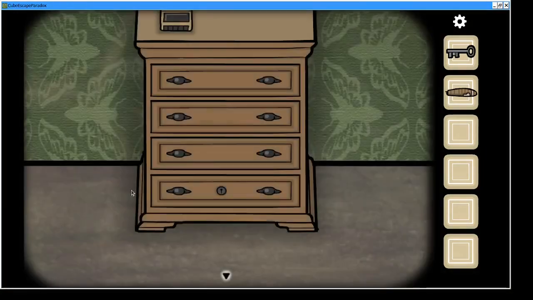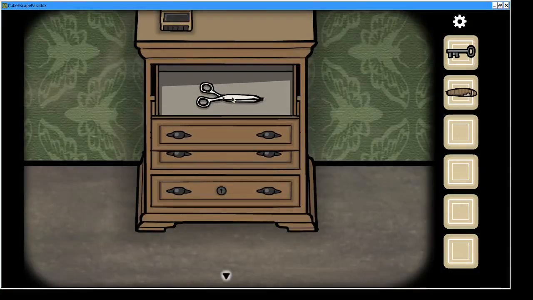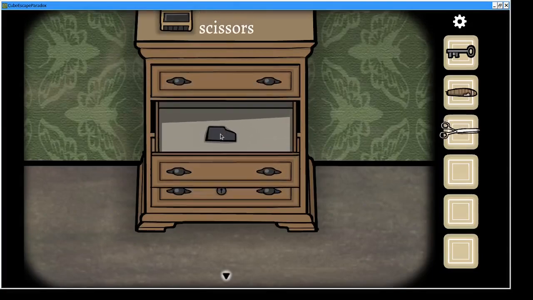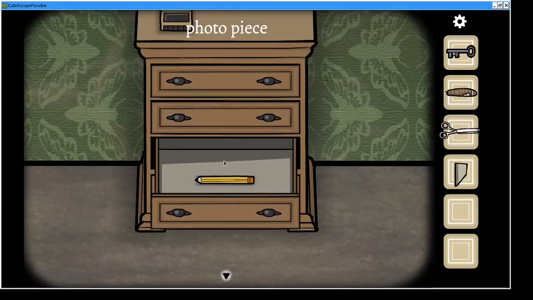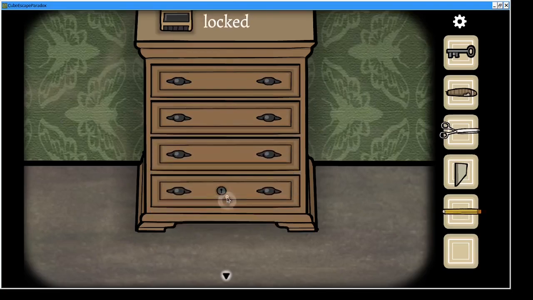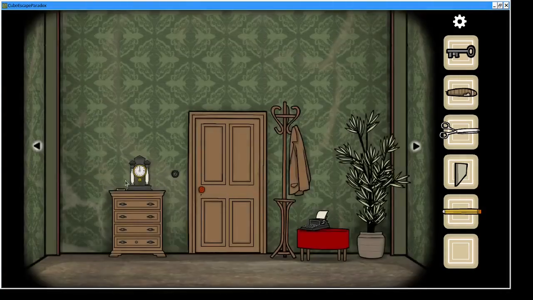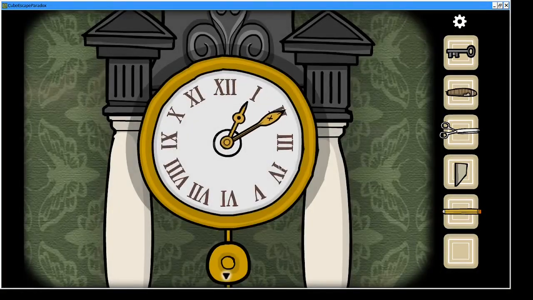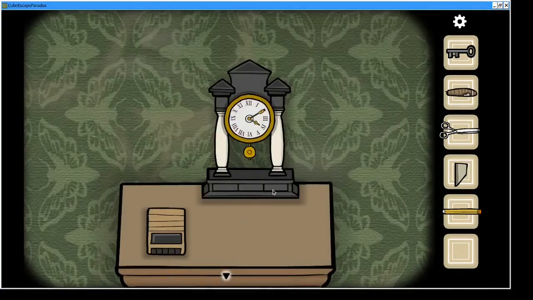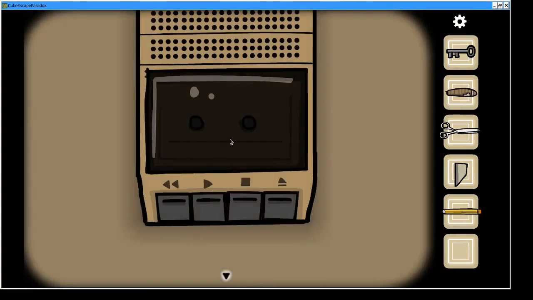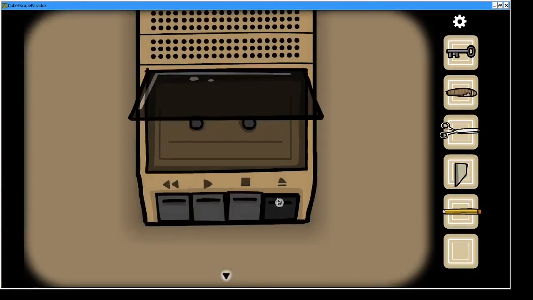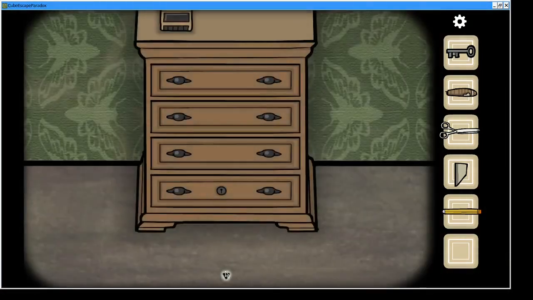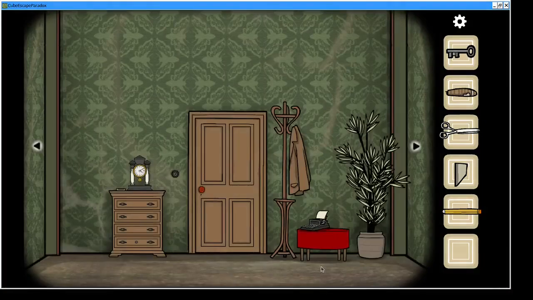There is some drawers here that we get scissors from, another photo piece, and a pencil. That'll be useful, and a locked drawer. And we have a clock that we can look at, move the timepieces around. I'm sure if you've done horror games, you're very familiar with the clock puzzle. It opens these little drawers, so we have to find 3 specific times. And a tape player that we can stick a tape in and play. It's actually quite a clever puzzle solution.